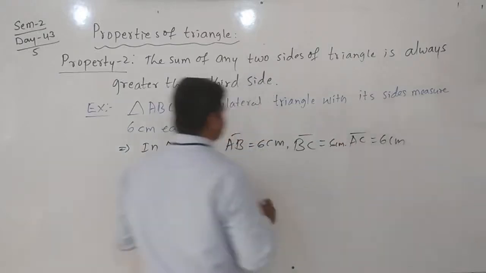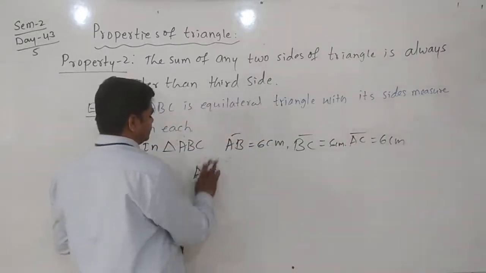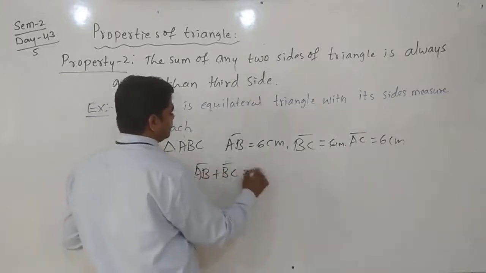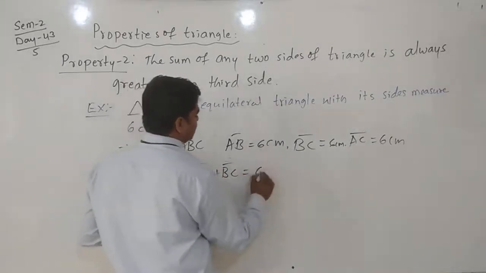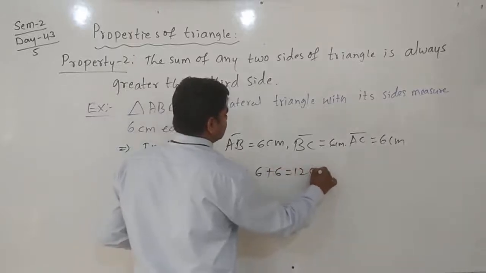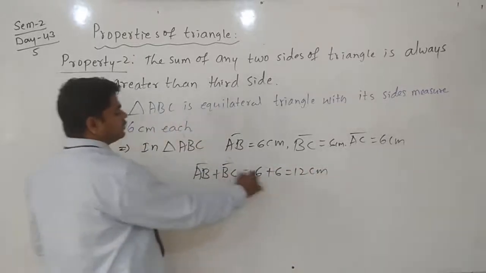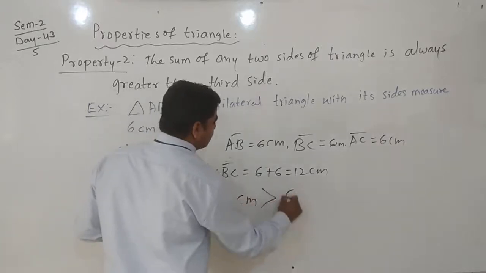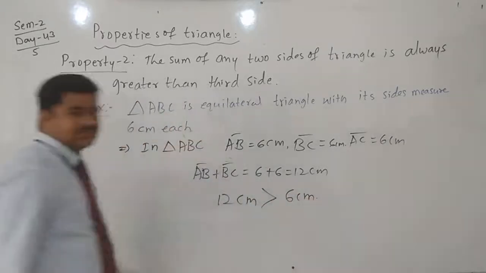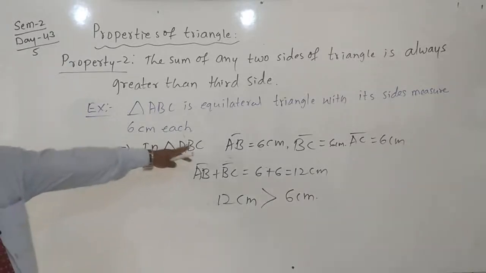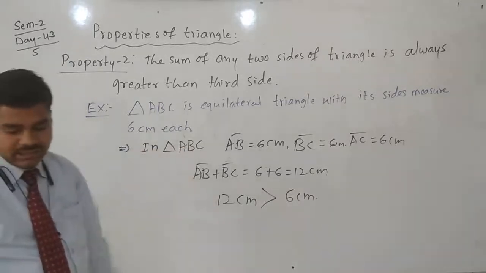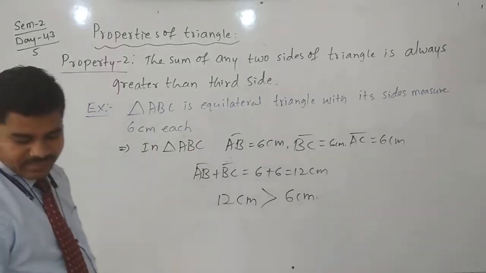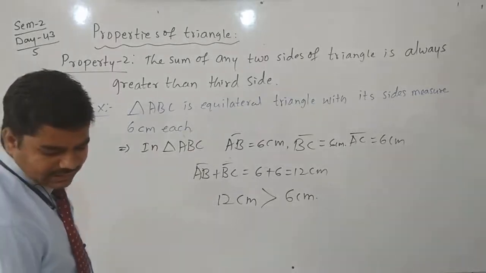Now we can add line segment AB plus BC. This is 6 plus 6. How much? 12 centimeter. We can write these two sum together: 12 centimeter is greater than 6 centimeter. Hence, we can form a triangle. It shows that the sum of any two sides of a triangle is greater than the third side.